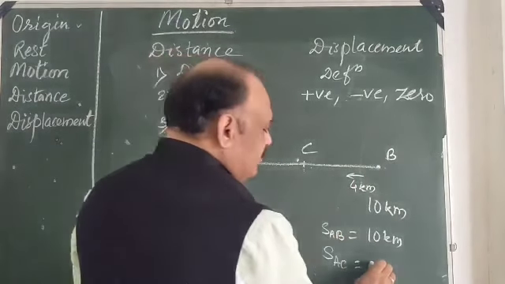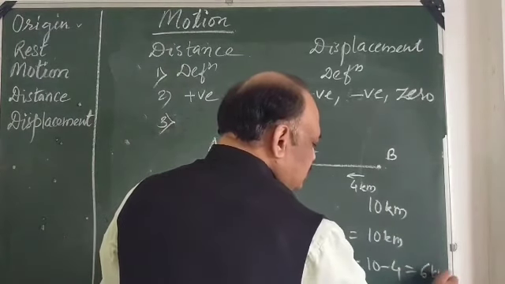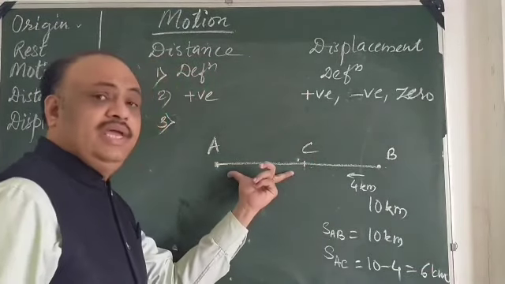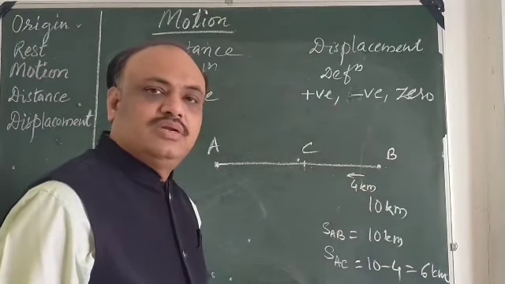So 10 minus 4 equals 6 kilometer. So my displacement from A to C is 6 kilometer.